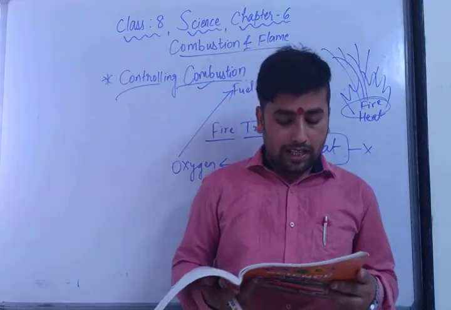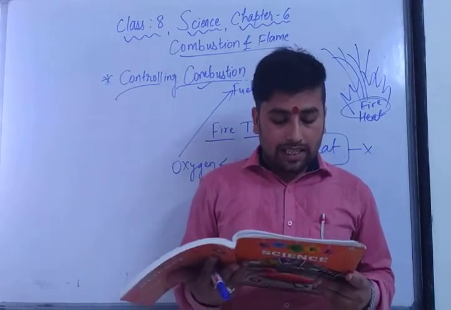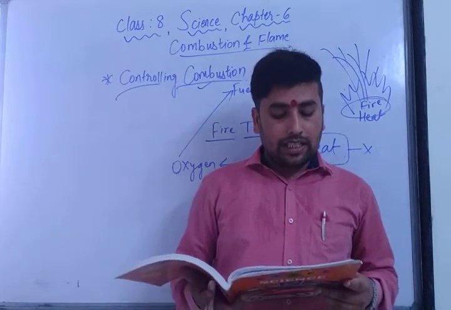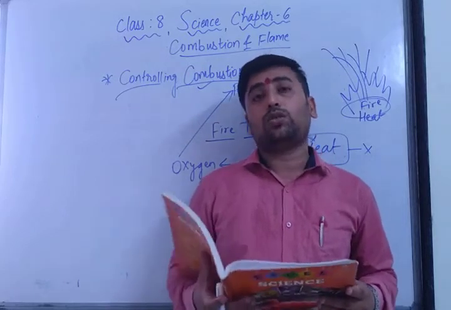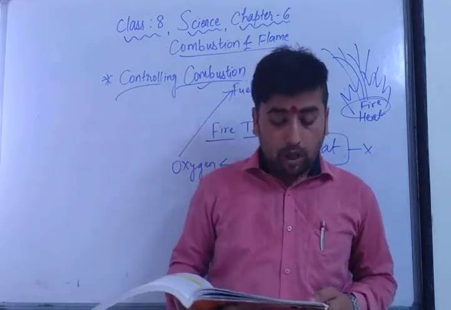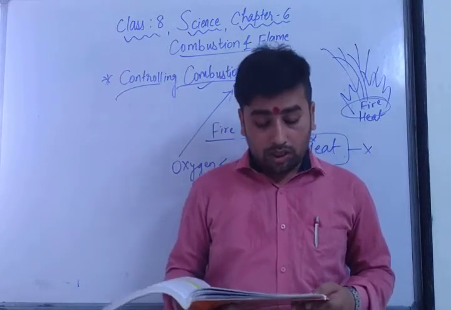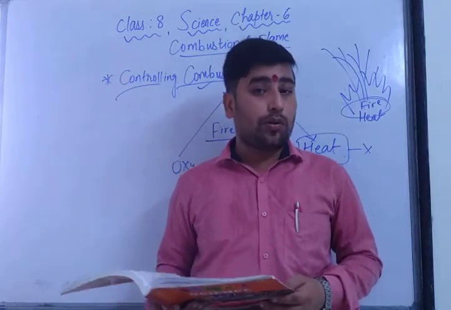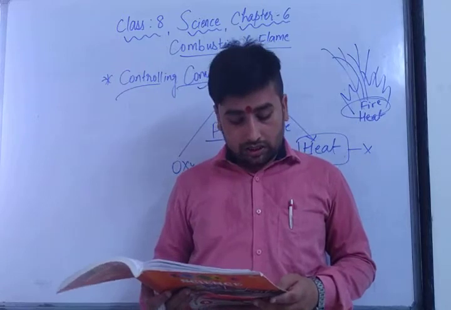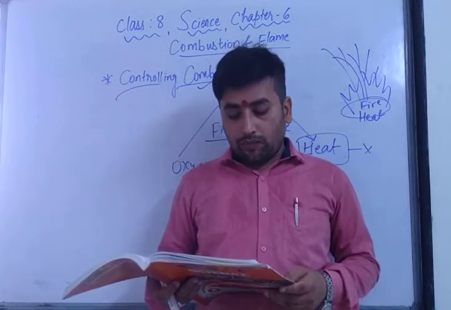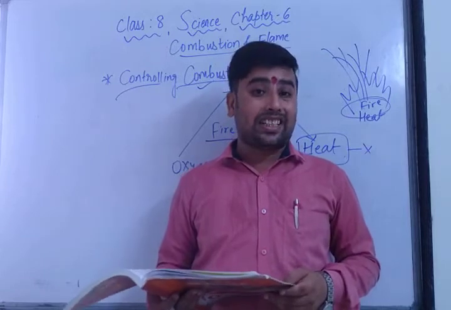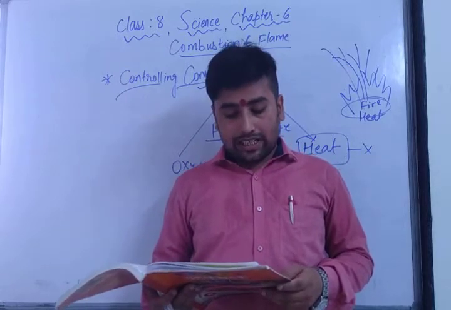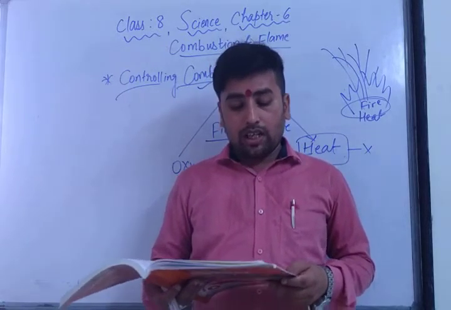The first type is the water fire extinguisher. The water fire extinguisher is used to put out fires that are caused by burning solids like wood, paper, cotton, and so on. If the fire has been caught because of wood, paper, cotton, and so on, then we use the water fire extinguisher. And if the fire is caused by liquids like kerosene, petrol, diesel, or faulty electrical wires, then we use the dry powder fire extinguisher.